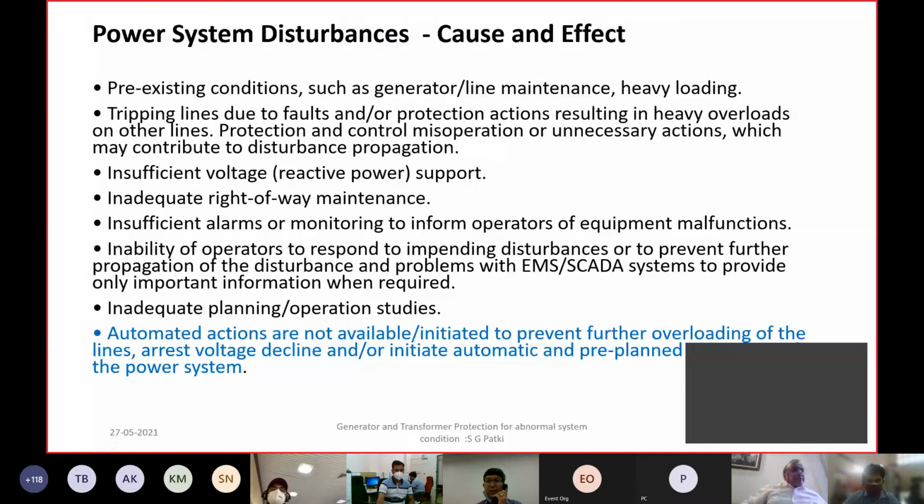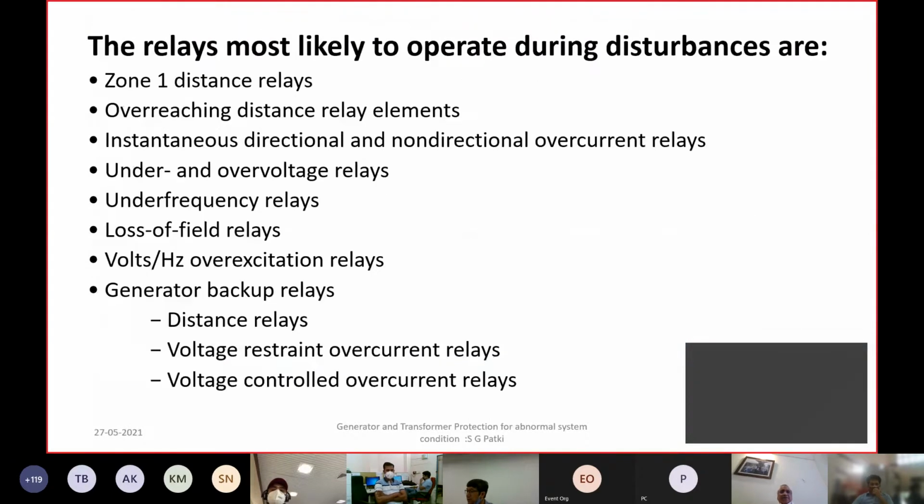That causes generators to react to it, and generator tripping would then result in frequency instability. So these are the sorts of system disturbances and abnormal operation of the power system, resulting in variations of MW, MVAR, current, voltage, frequency, etc. And if they are not controlled, you get into grid collapse.